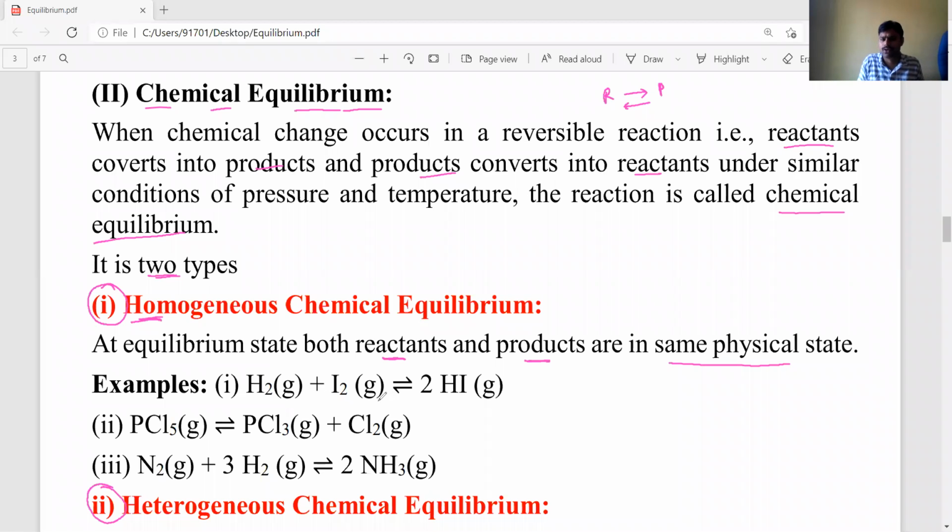H2 gas and iodine gas combine to give 2HI gas. All the reactants and products are in the same phase. That's why it belongs to homogeneous chemical equilibrium.